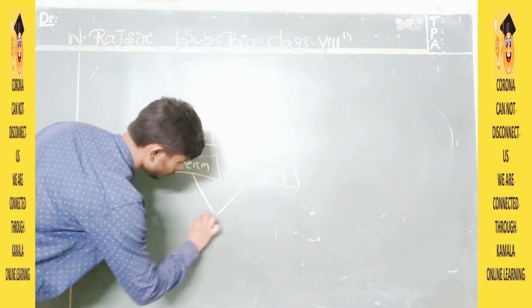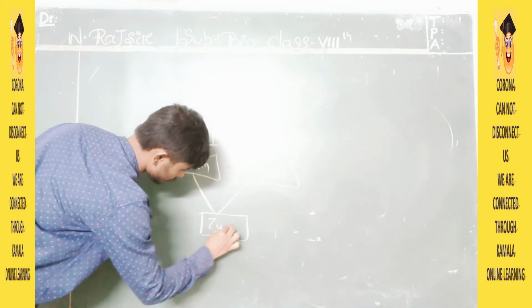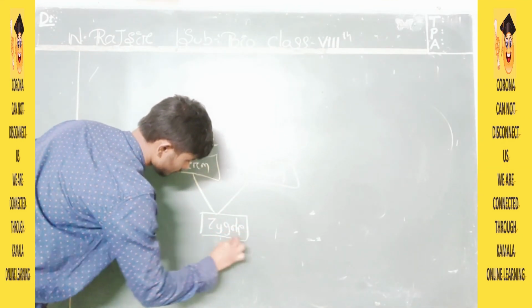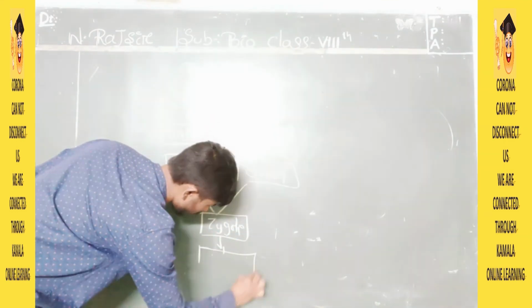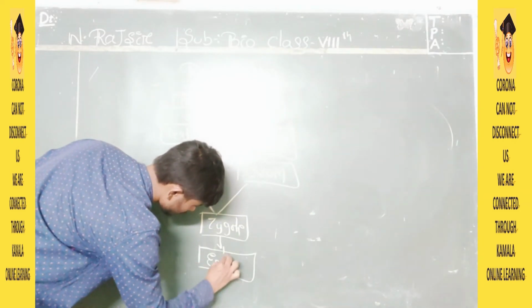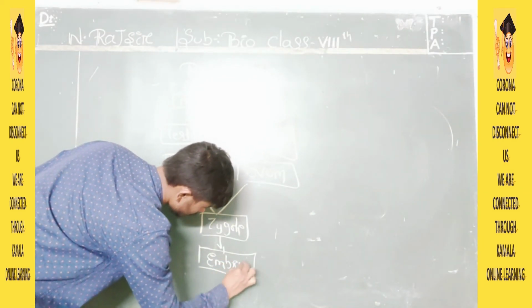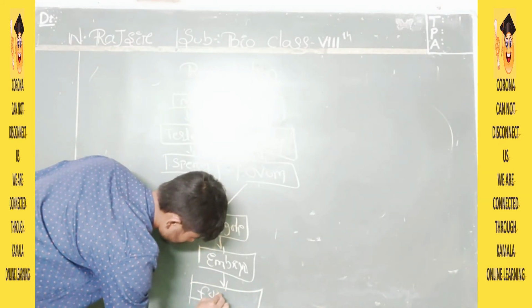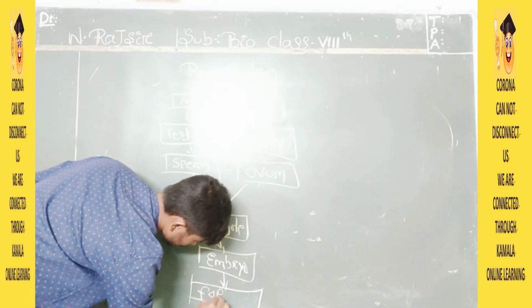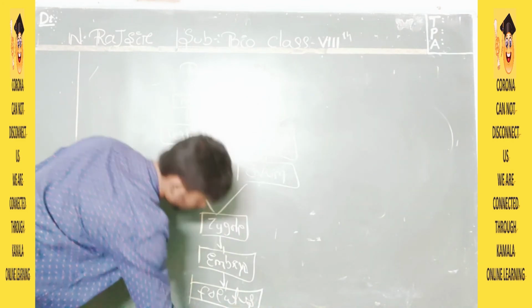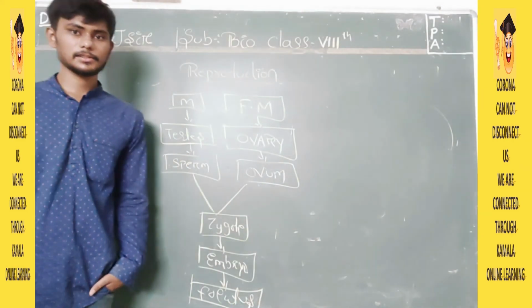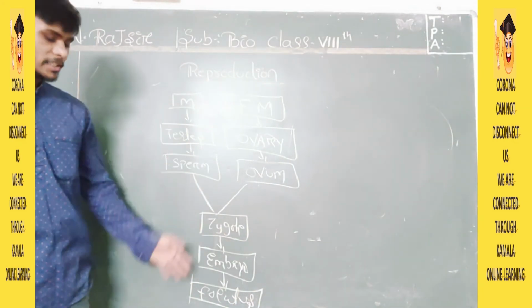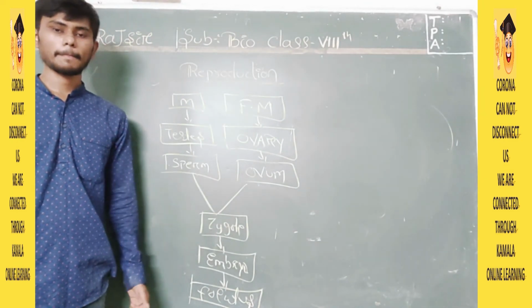They both combine to give a zygote. This zygote will turn into an embryo. This embryo will develop into a fetus. Okay, this is the stage which you need to understand.